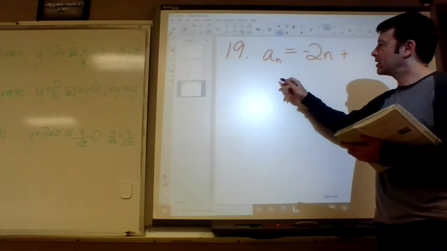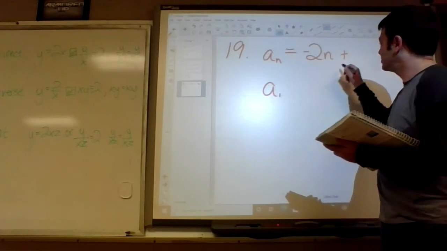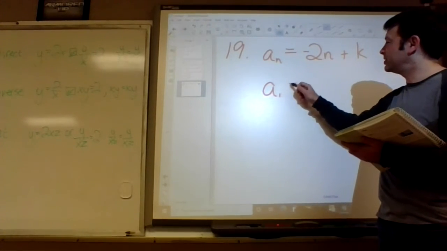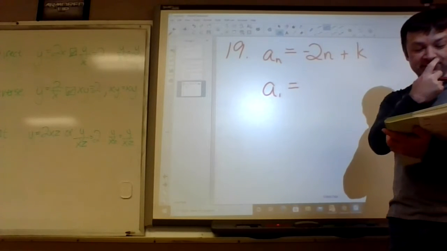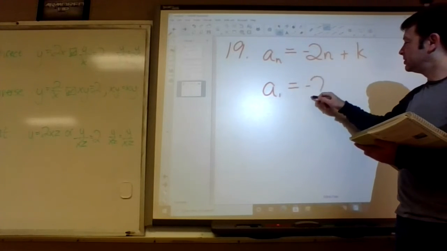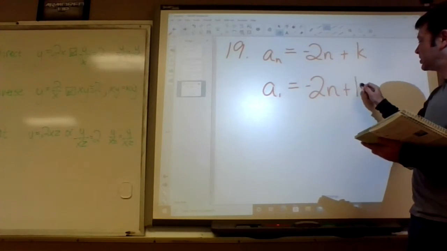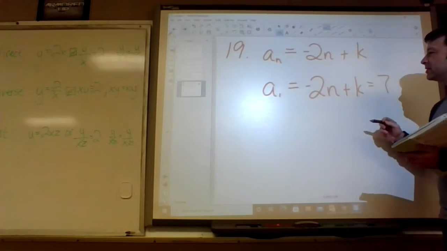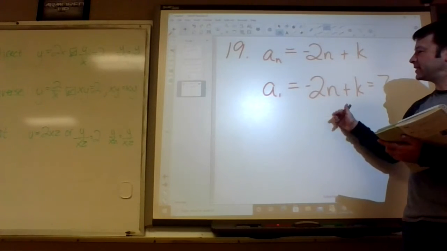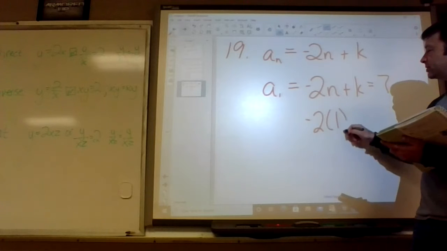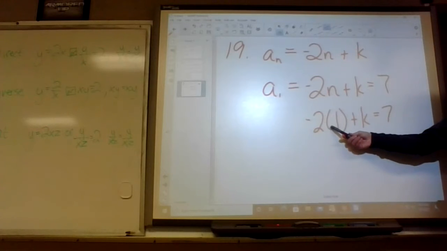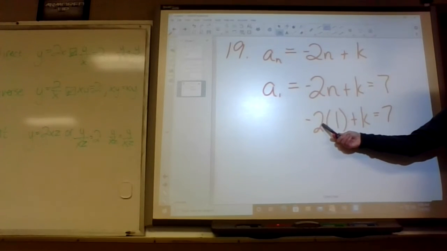Okay. We want a sub 1 to be, it tells us it's supposed to be 7, right? We want a sub 1 to be 7. So you get -2n plus k equals 7? Well, the 1 stands for what goes in for the n value. -2 times 1 plus what equals 7.